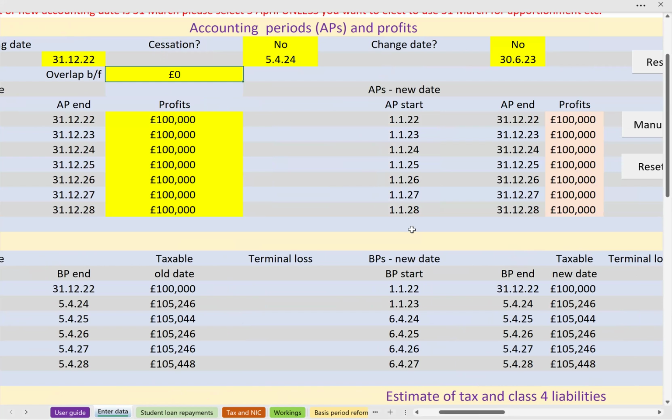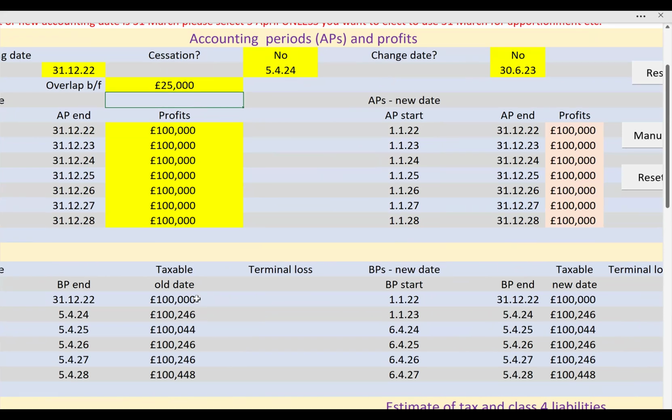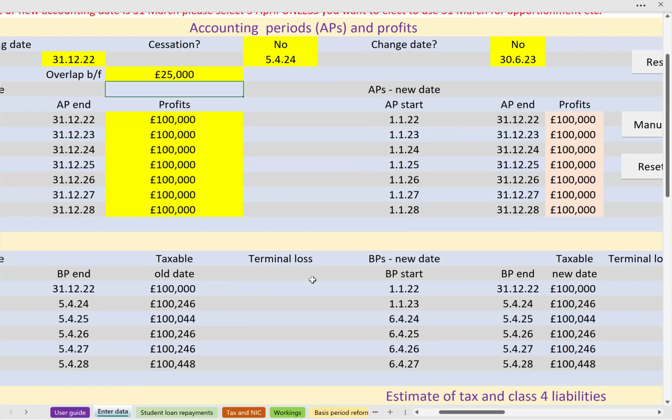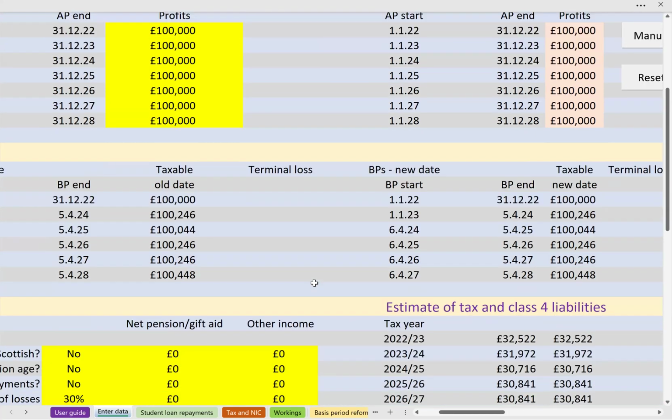Now, that won't be nearly as bad if we've got overlap relief equivalent to the current level of profit. So with a level of profit of £100,000, 3 months worth of overlap for a December year end would have been 25,000. And if I put that in, I can see straight away that the taxable figures are roughly 100,000 a year. There are obvious rounding differences because of days in the year, leap years, and so on.